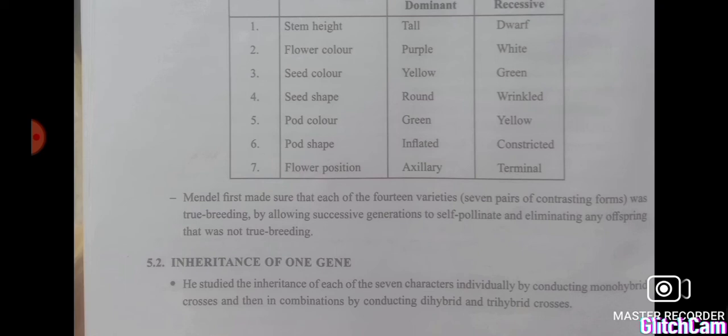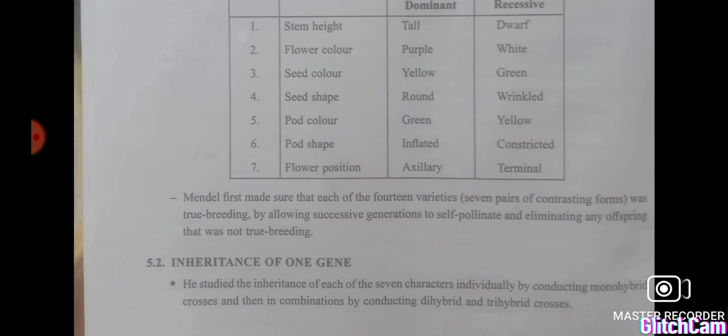What are they? Stem height: tall and dwarf. Flower color: purple and white. You see which are dominant characters and which are recessive characters. That is also very important to know. Then seed color: yellow is dominant, and the recessive character is green. Flower color, purple or violet, you can see.